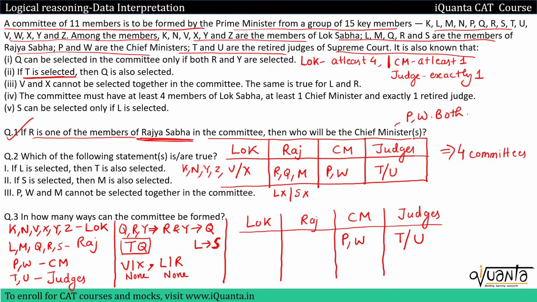When we come to Lok Sabha, we know that K doesn't have any conflict, N doesn't have any conflict, Z does not have any conflict. Now there was one condition, because now in Lok Sabha when we talk about Y over here, can we include Y?